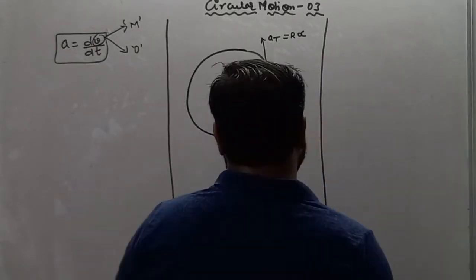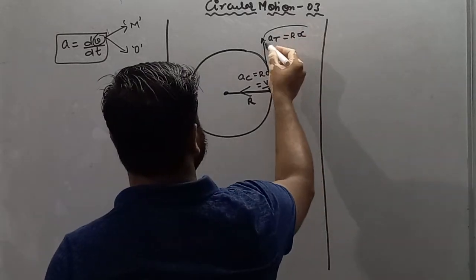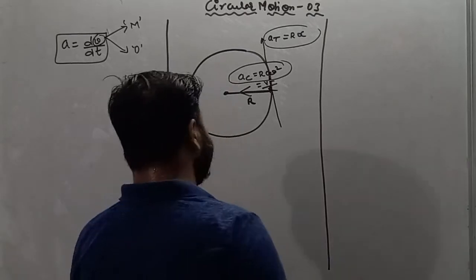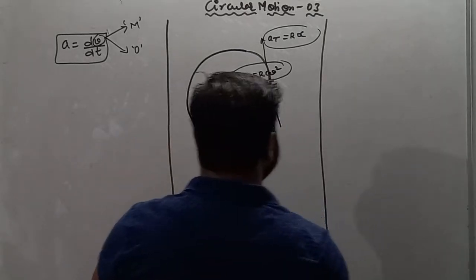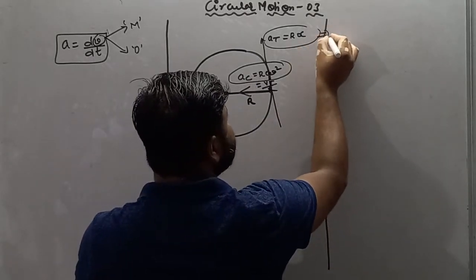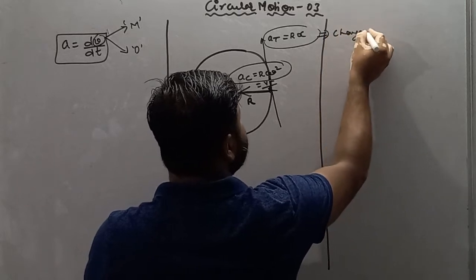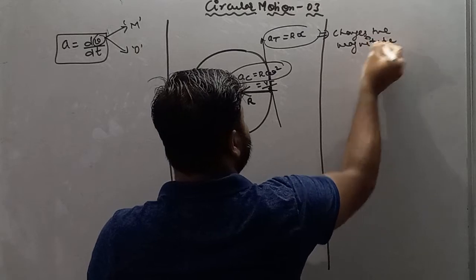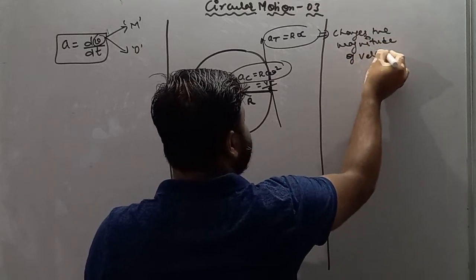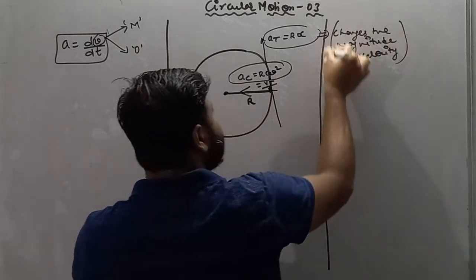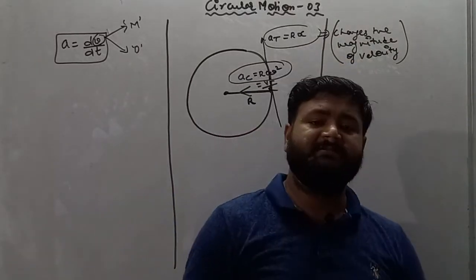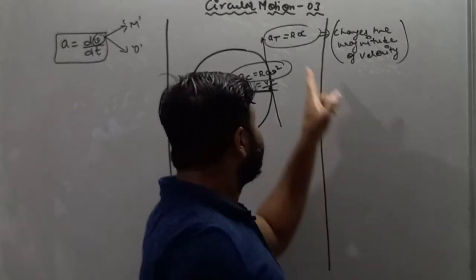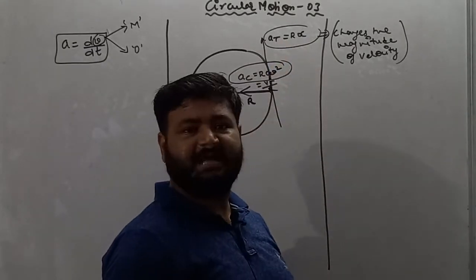So my dear student, both accelerations in circular motion work differently. As I already told you, the tangential acceleration changes the magnitude of velocity. So if in circular motion the magnitude of velocity changes, then we say the particle carries tangential acceleration.